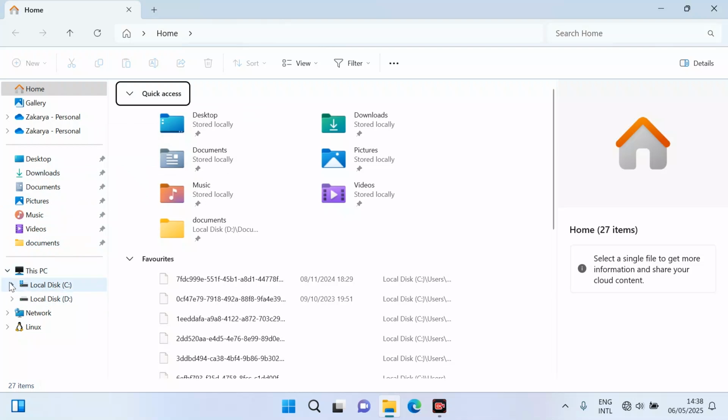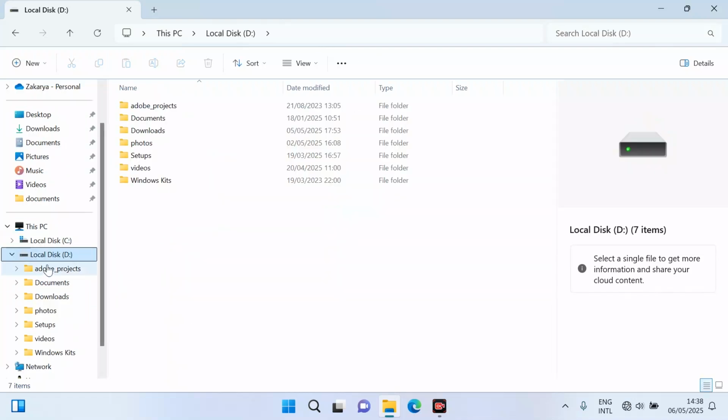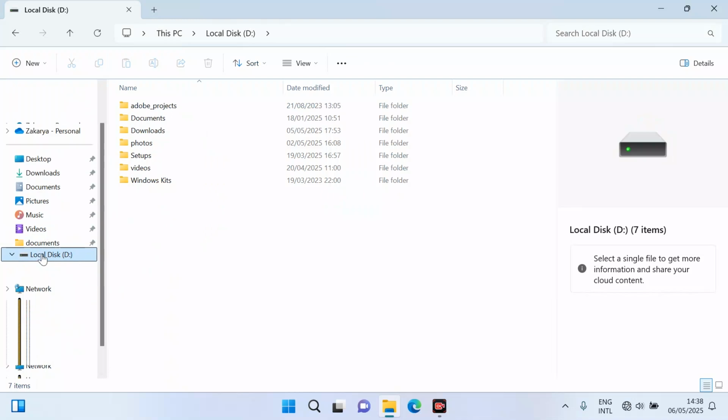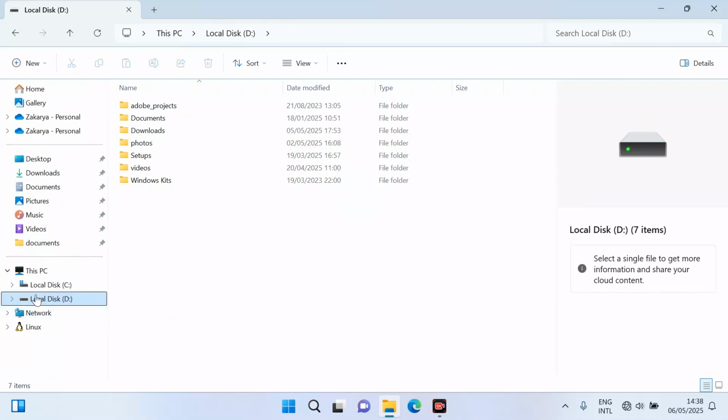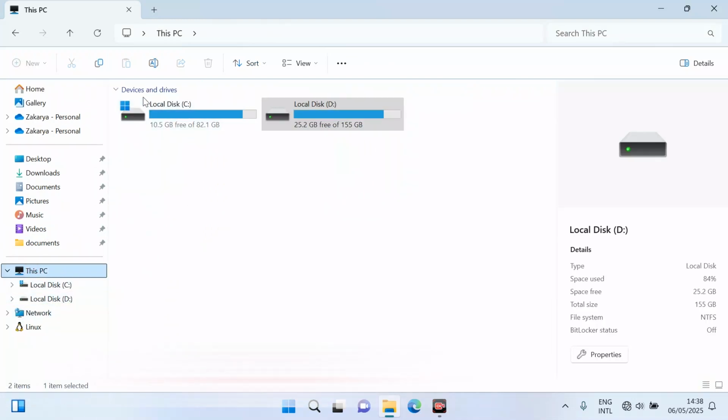And from here in This PC, we can see our storage in local disk. Just click on it, and you can see our storage. We have two drives in our computer, local disk C and local disk D. You can see here our network, if our computer is connected to a network.